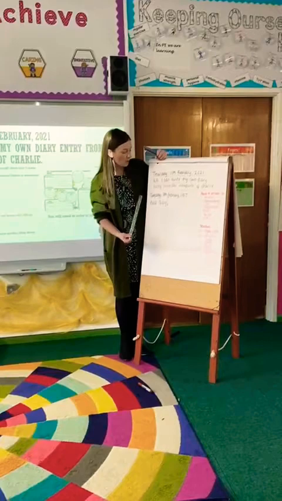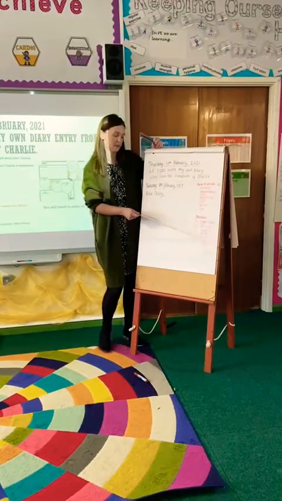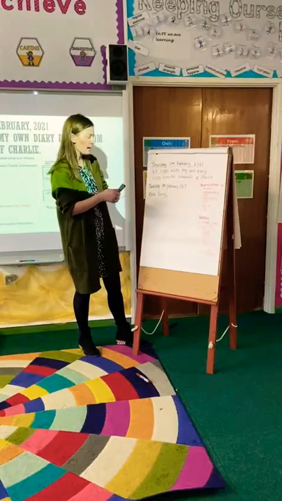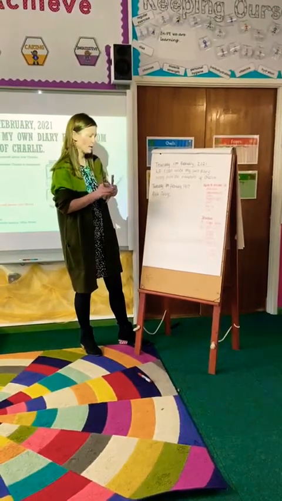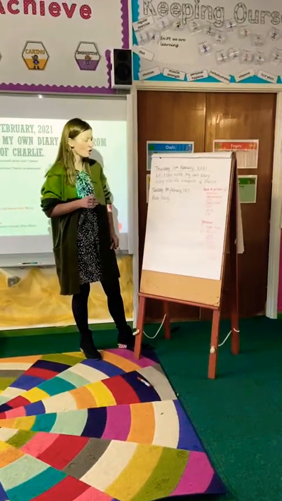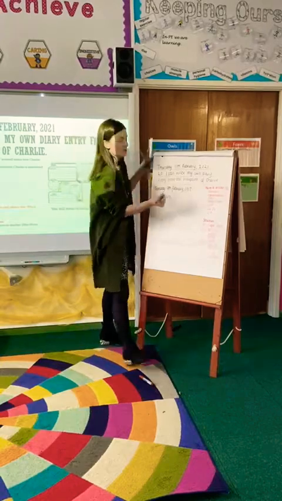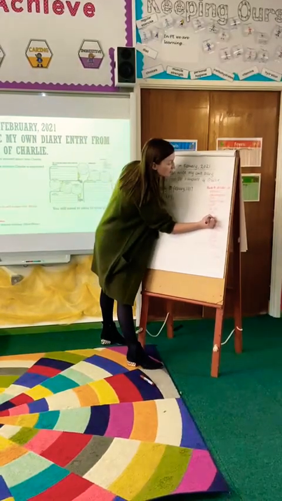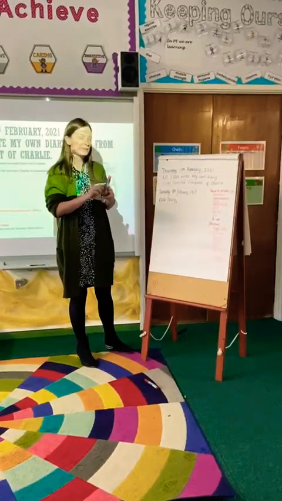So, I've started off with Dear Diary, and I'm now going to start with the night before. I'm going to look down my list and think, right, how could I open this diary entry? I think I'm going to start off with the one thing that I haven't actually put on the success criteria, which is my 3ED sentence, because I found that quite easy, so I'm going to ease myself in.